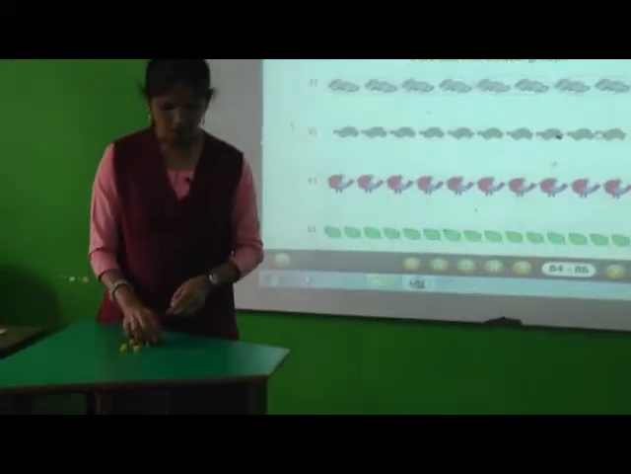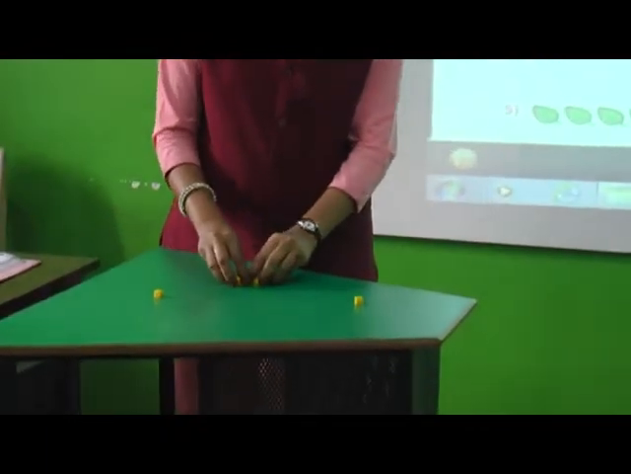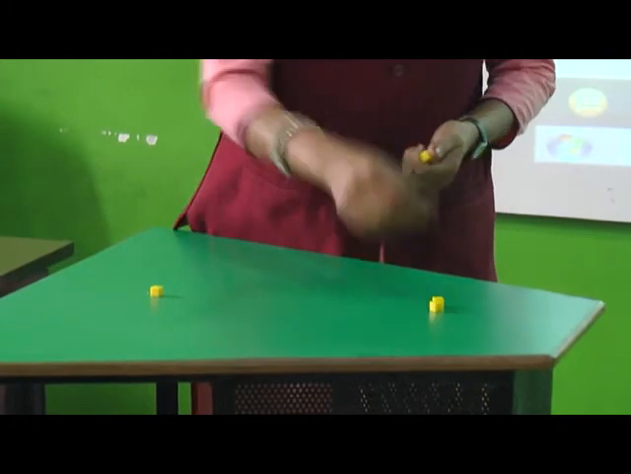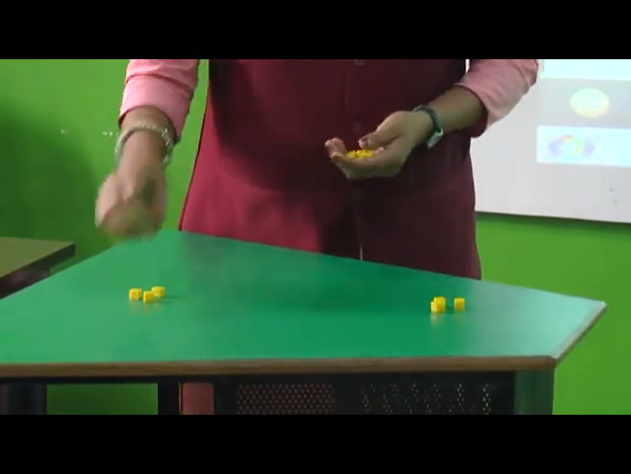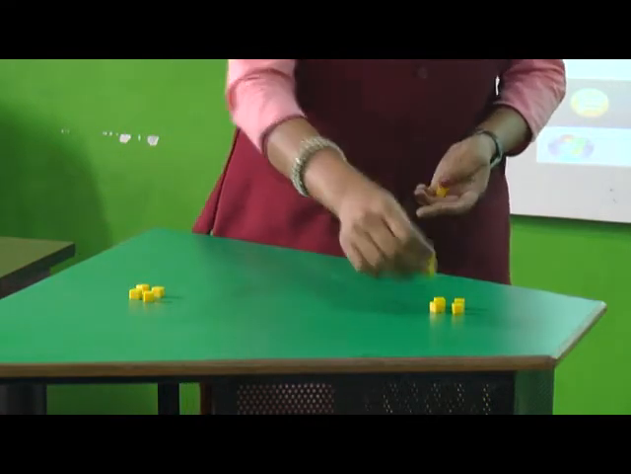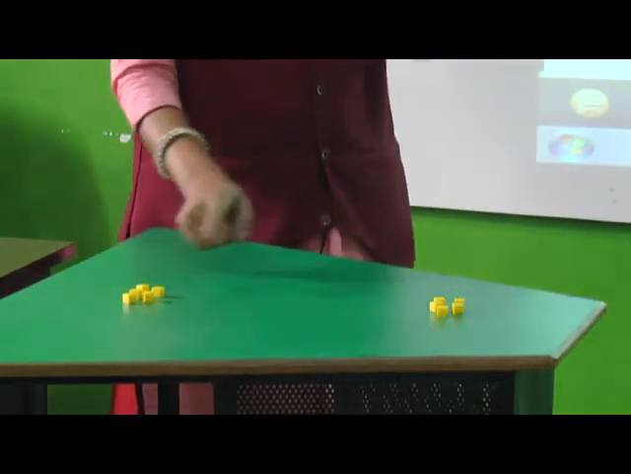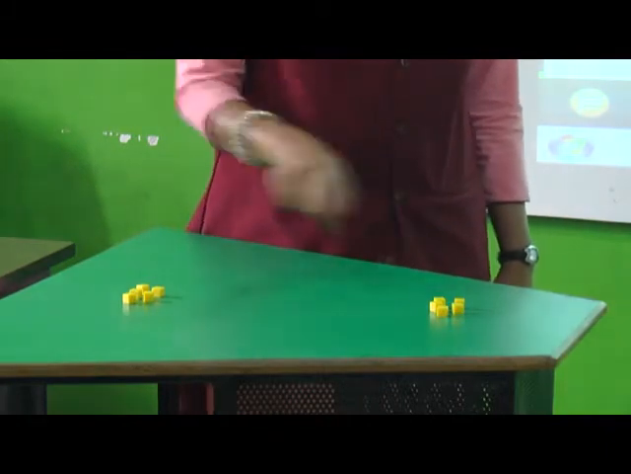So see, this is the first group. Here I will make another group. So first of all, what will we do? We will give 1 cube to each group. Again we will give 1. In this way, we will distribute all the cubes equally into 2 groups by giving 1 cube at a time. So in this way we have distributed 10 things into 2 equal groups.